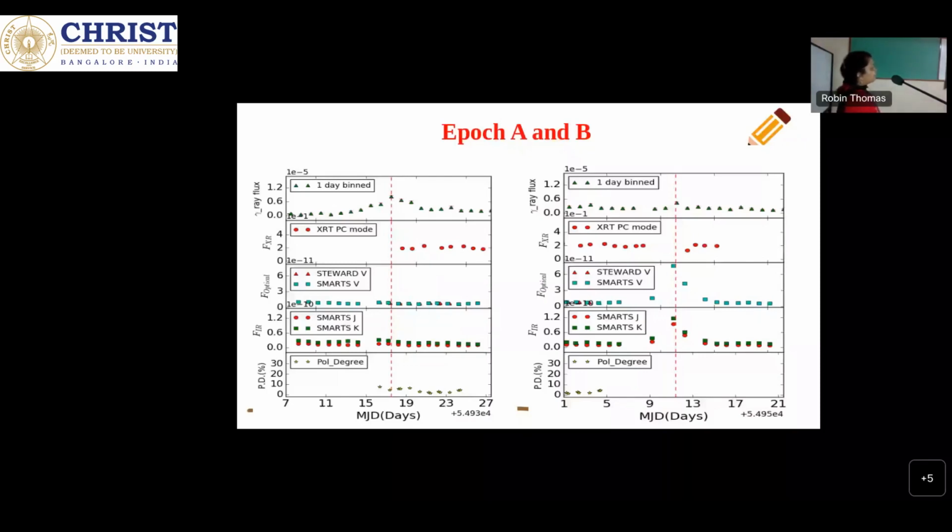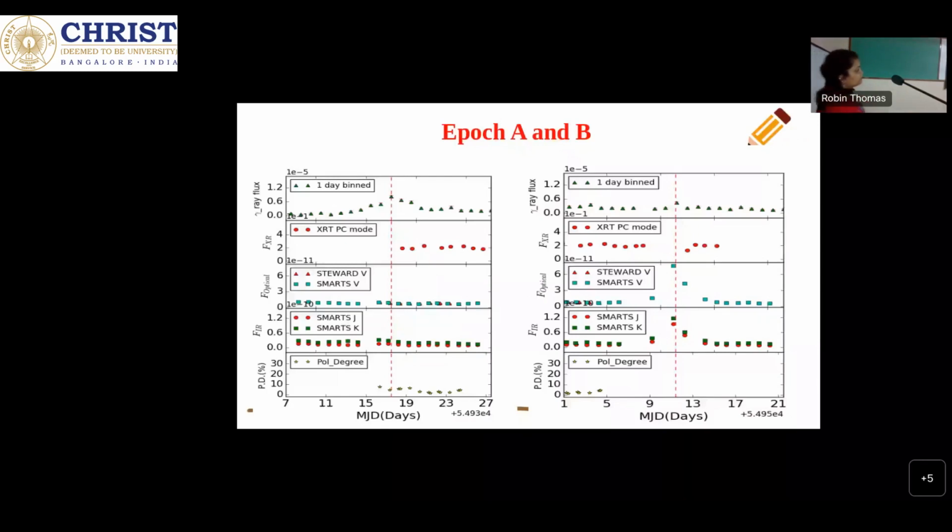We also found the case where a gamma ray flare is present, but an optical flare is not there. Again, in this condition, we found that the bulk Lorentz factor, on which the inverse Compton is mainly dependent, has changed. Because of that, we found the gamma ray flare, but we didn't find any change in the optical flare. Now we have a total of 5 FSRQ sources.